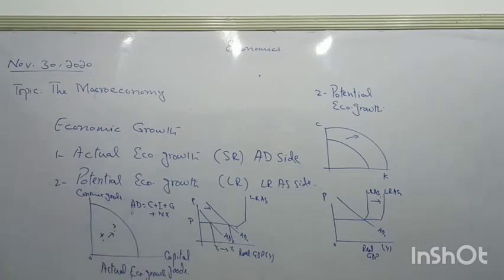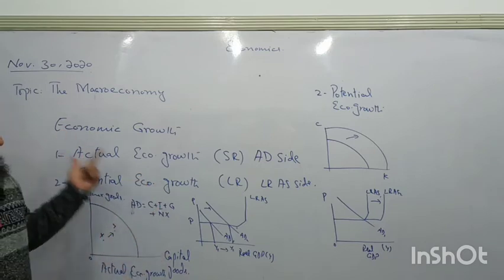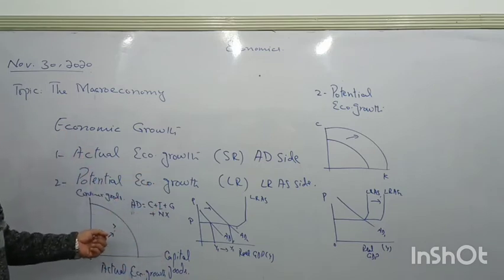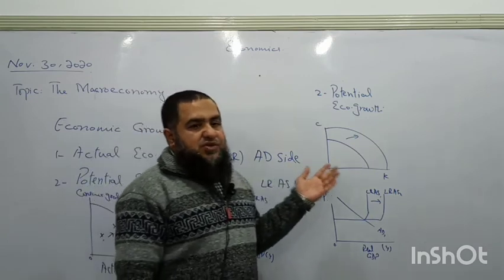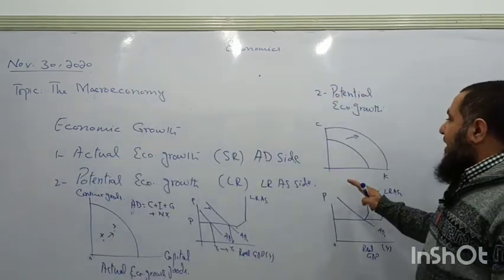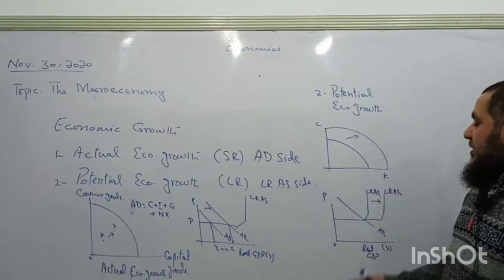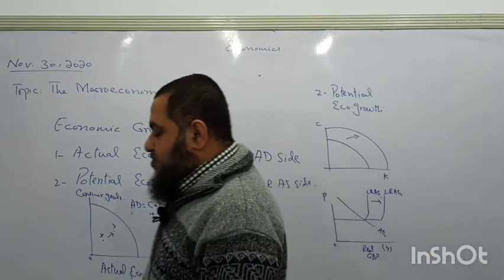So we talk about actual economic growth, which is aggregate demand side growth. It is taking place during the short run when aggregate demand is increasing over the year, over a period of time. And this is the potential economic growth, which shows us the increase in productive capacity, and it will have a rightward shift of the PPC or a rightward shift of the long run aggregate supply curve.